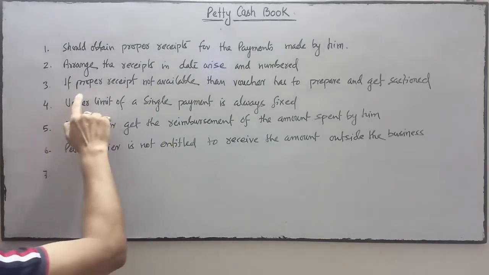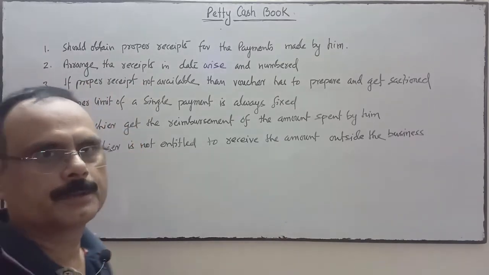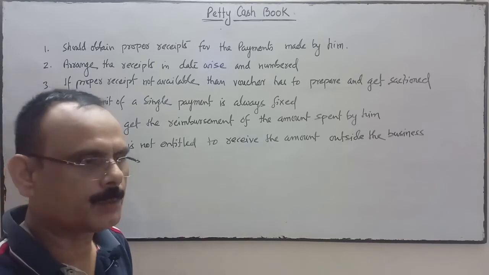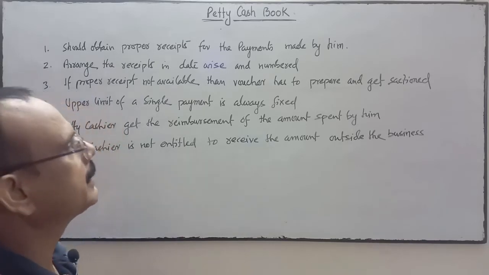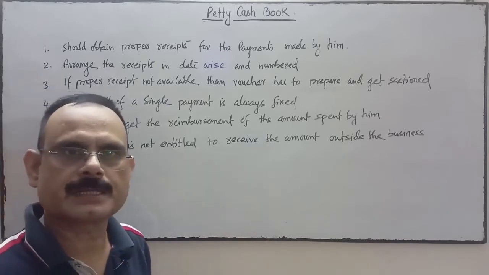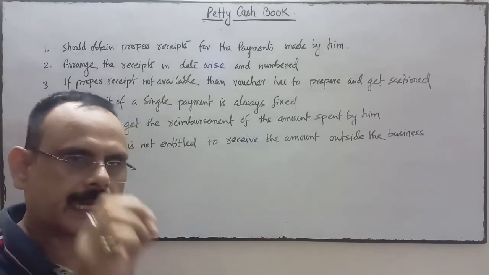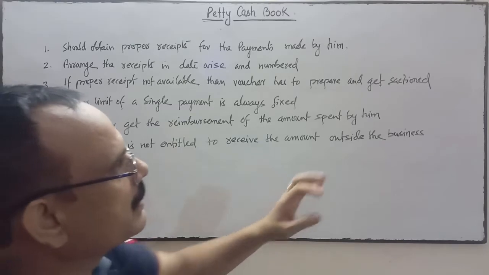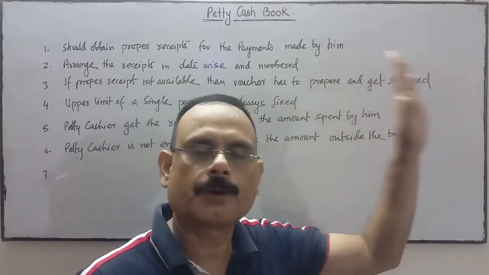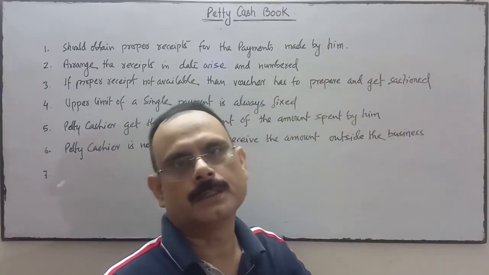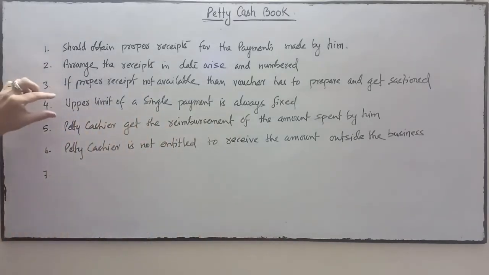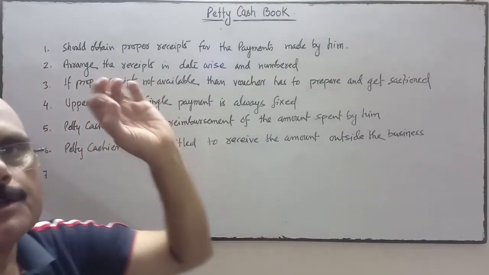Next, if the proper receipt is not available, in some cases the petty cashier won't get the proper receipt, then in those circumstances the petty cashier has to prepare a voucher, and that voucher must be sanctioned by the authorized person. The upper limit of a single payment is always fixed.